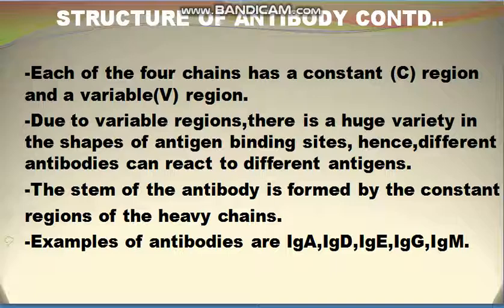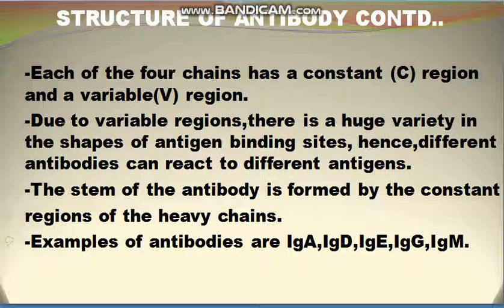Each of the 4 chains of the antibody has a constant region, known as the C region, and a variable region, known as the V region. And due to variable regions, there is a huge variety in the shapes of antigen binding sites, and so different antibodies can react to different antigens. The stem of the antibody is formed by the constant region of the heavy chains. And examples of antibodies are immunoglobulin A, immunoglobulin D, immunoglobulin E, immunoglobulin G, and immunoglobulin M.